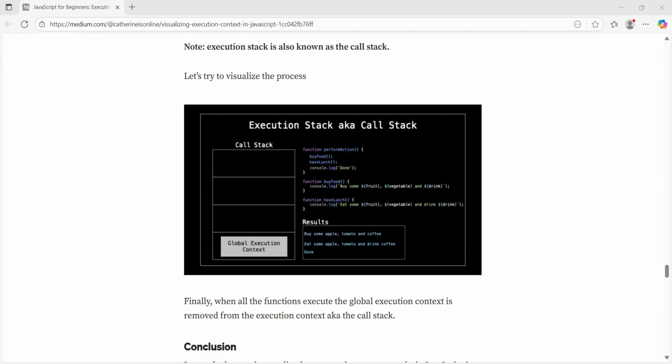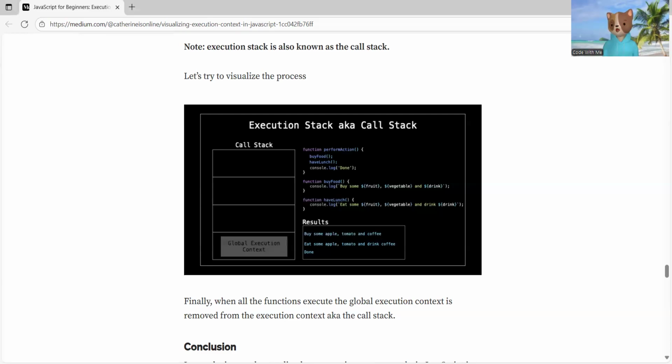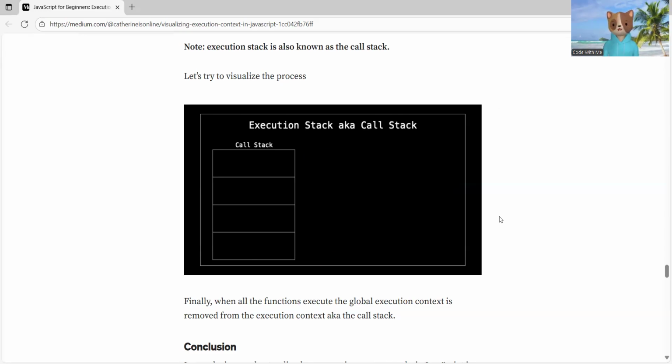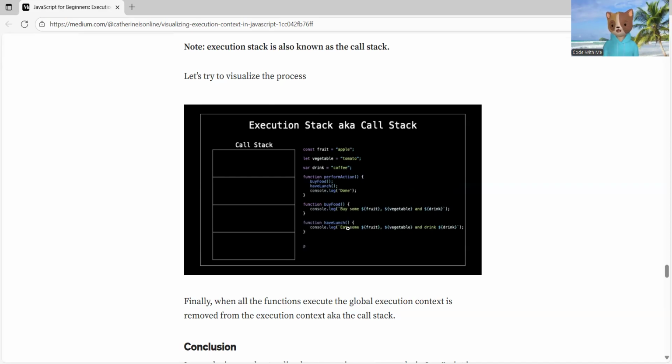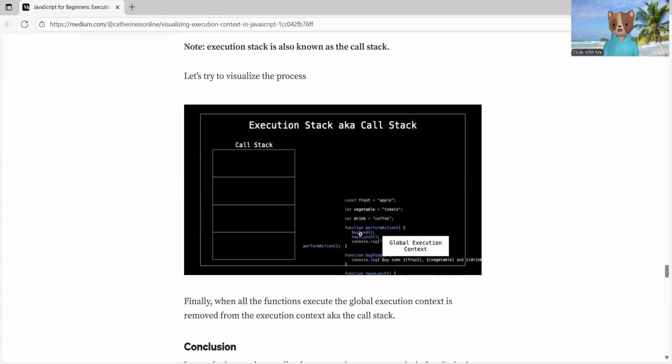I'm sharing my screen, and with that you will get a better understanding. I think my screen is already shared. So see, this is the code. I took one picture from MDN; you can read from there also. So this is our code, all of this is our code. So all this code goes into the execution context.